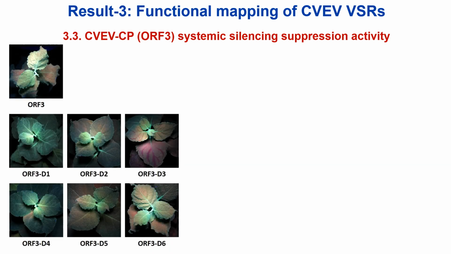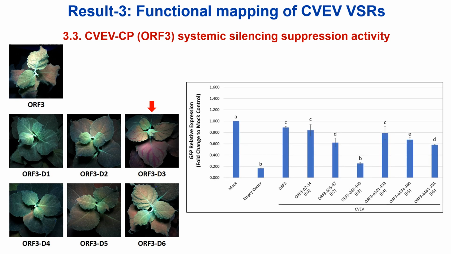Agroinfiltration assays showed visually curbed GFP expression in systemic tissues for the deletion mutant D3. This visual observation was further verified by RT-qPCR, where you can see highly reduced GFP abundance for the D3 treatment, where amino acid residues 68 to 100 were deleted.